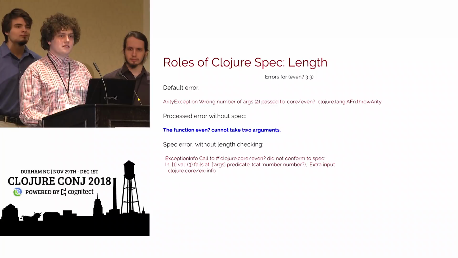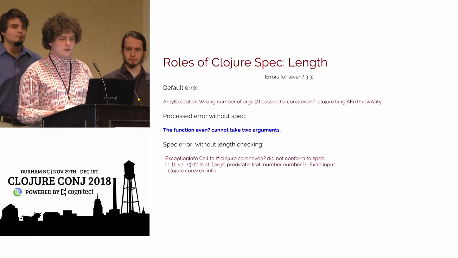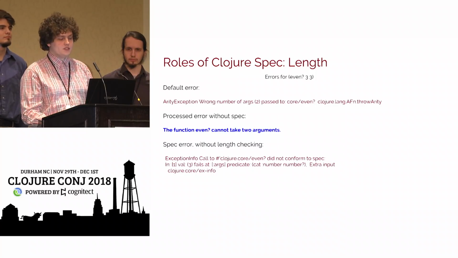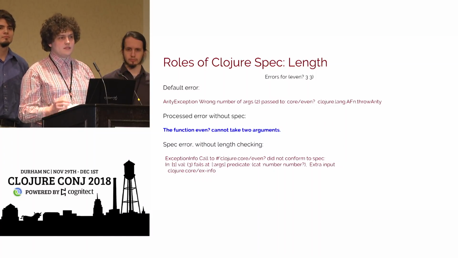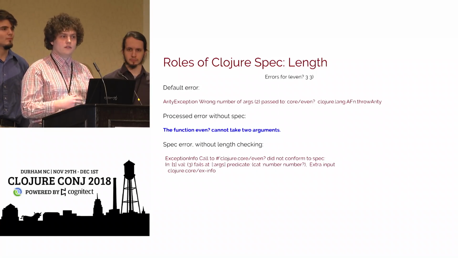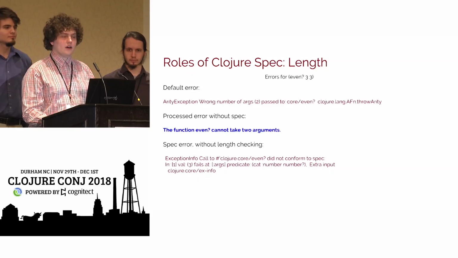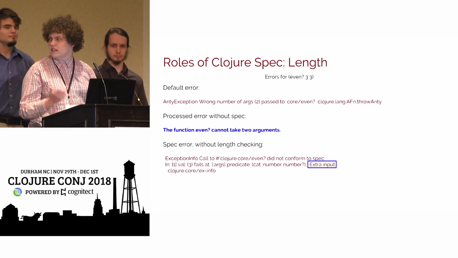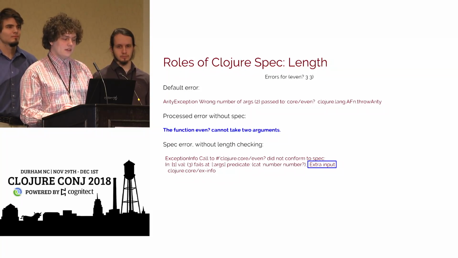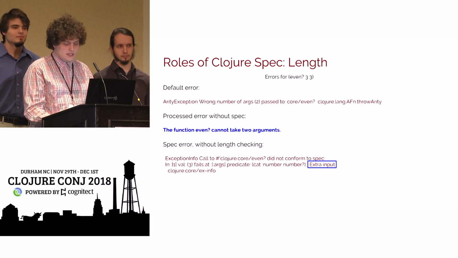In our case, we specifically want to look at the length. So even 3 3, even can only take one argument. So you're going to get an arity exception that says wrong number of arguments passed to even, which is pretty informative, but we want to go further with that. They don't know how long even actually needs to be, how many things can be passed to it. A normal spec error, if we don't include length processing, is just going to include this extra input. That's all we can really get from it. That's not really enough either, because that's even a little bit worse than the previous exception. It just tells us there was maybe more than the number of inputs needed, and you don't know how many you passed in.